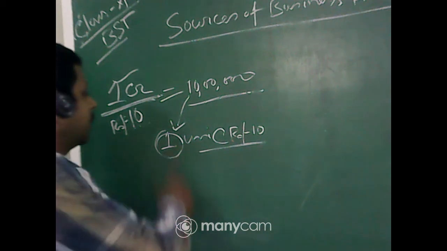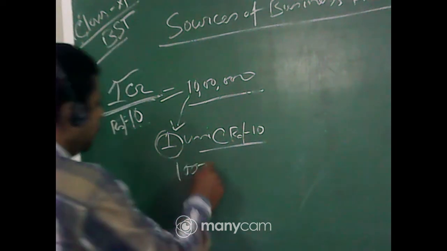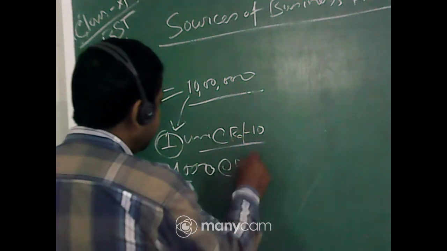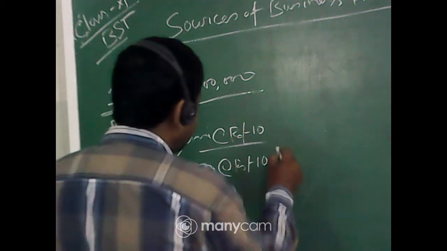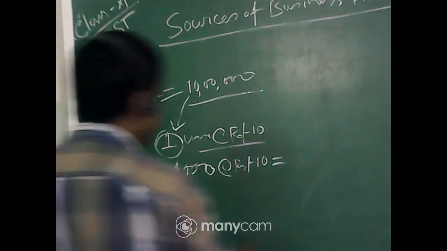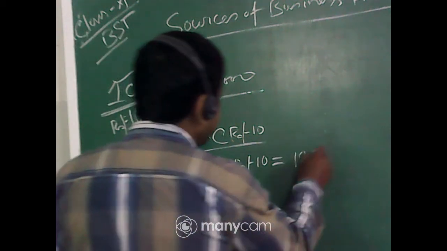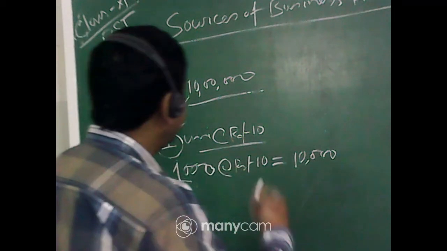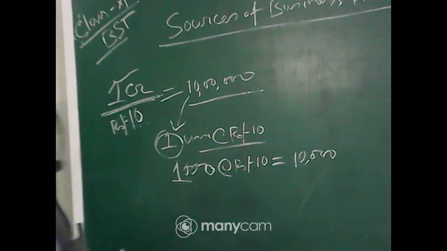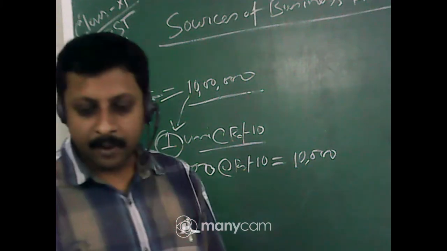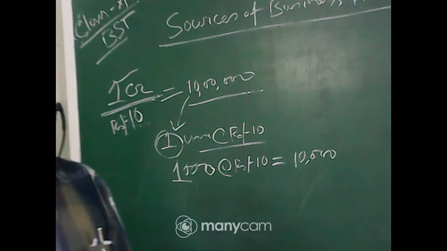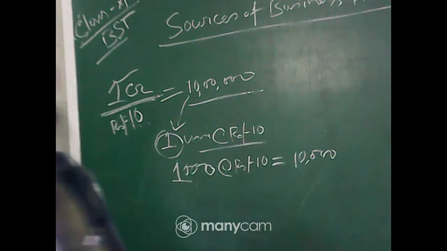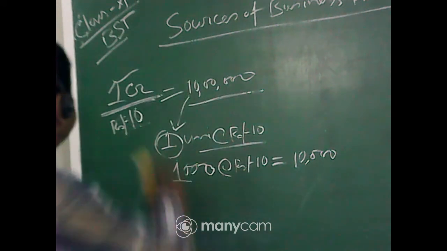Suppose you are purchasing 1000 units at the rate of rupees 10, then the capital the company gets is 10,000. And that's the way different individuals invest, there is no fixed number. In case of a public limited company, they will collect 10 lakh rupees. So this is in case of share.